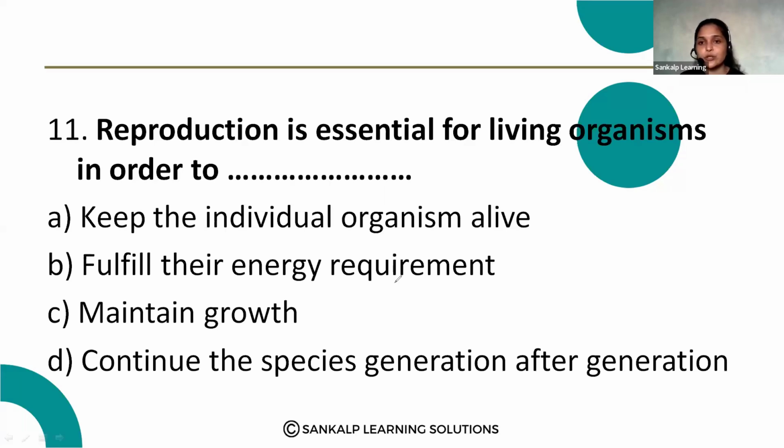No, reproduction is not able to fulfill their energy requirement. Option C, maintain the growth? Reproduction is not helpful for their growth. So option D is the correct answer: continue the species generation after generation.